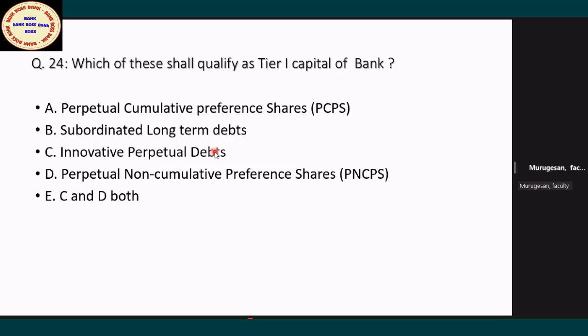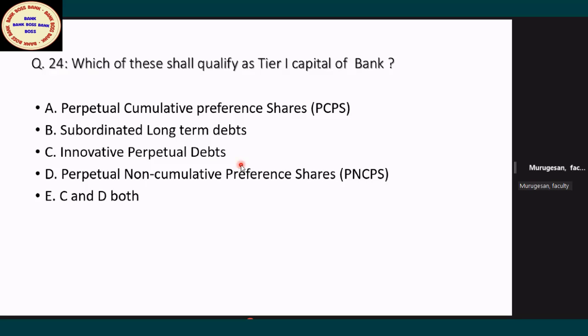Innovative here means innovative perpetual debt, IPDI, innovative perpetual debt instrument. IPDI is a new instrument with some inbuilt option. That is your call option. Innovative perpetual debts are always issued with call option.